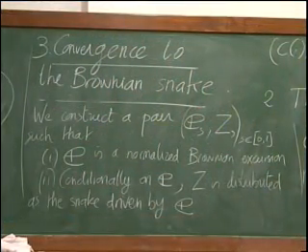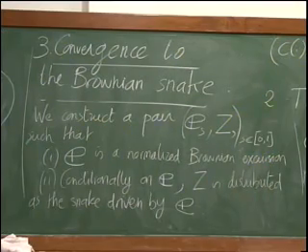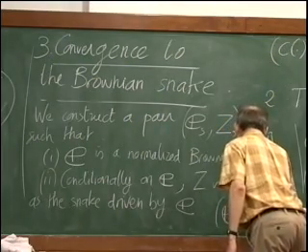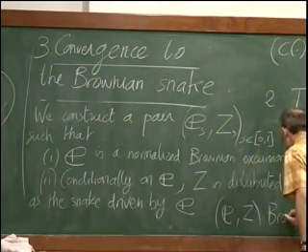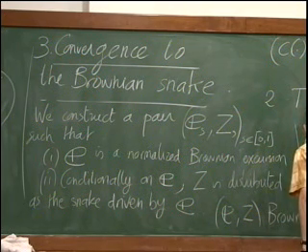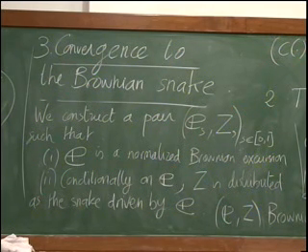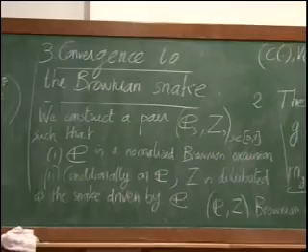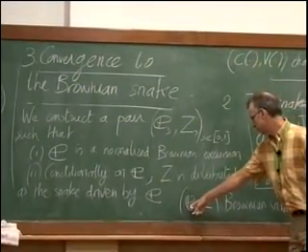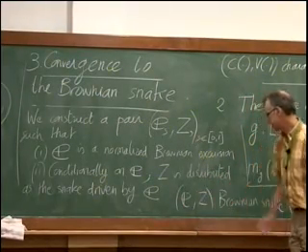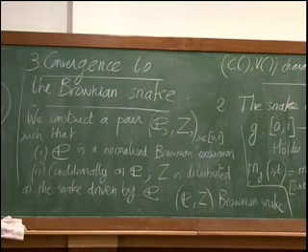It's very easy. This pair (E, Z) will be what I call the Brownian snake, or simply the process Z. This is not quite the same terminology as usual, but it's not very different. Usually, the Brownian snake is defined as a path-valued process. Here, E corresponds to the lifetime process for this path-valued process, and Z to the terminal point process. But essentially, this is equivalent to the usual definition.